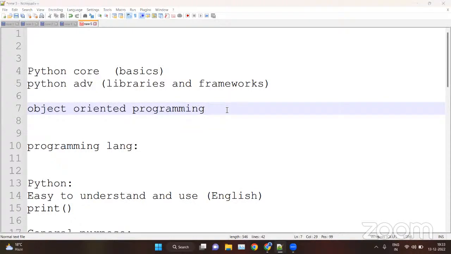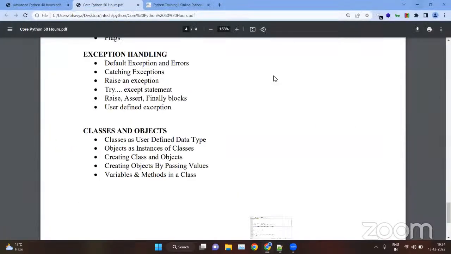So we will see the OOPS concept in Python. For understanding OOPS, we first have to understand classes and objects, which are very important in Python. We will see how to create classes, what objects are, and how to create them.